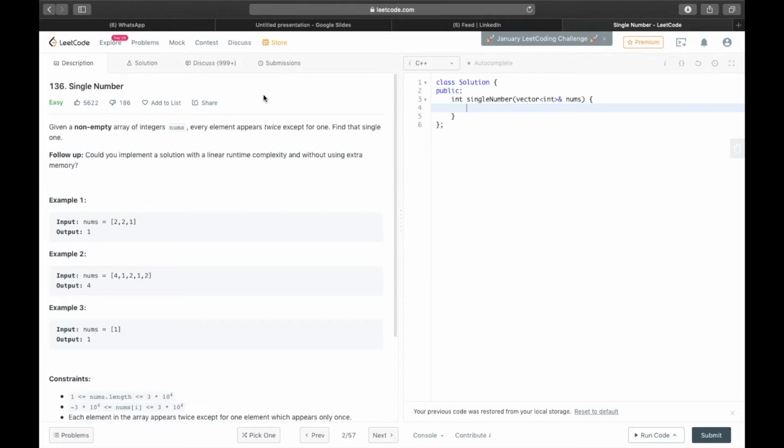Today we are going to solve a LeetCode problem, that is problem number 136, and the name is Single Number.